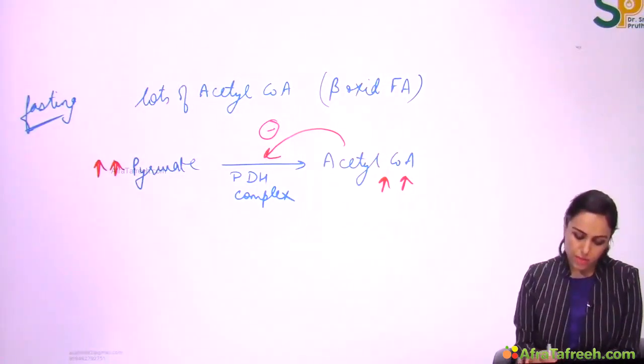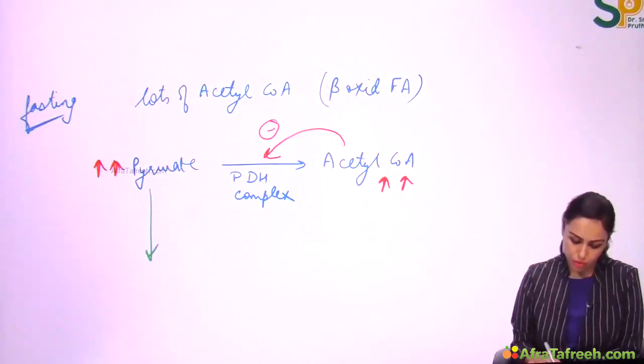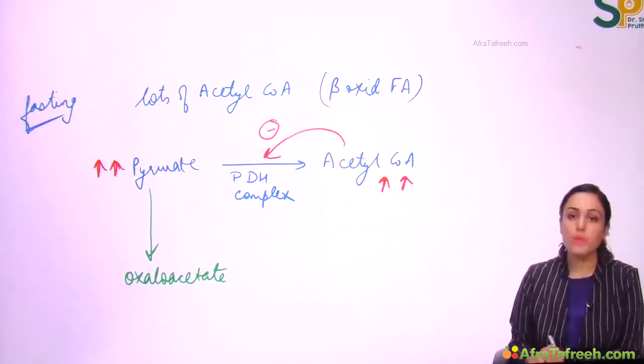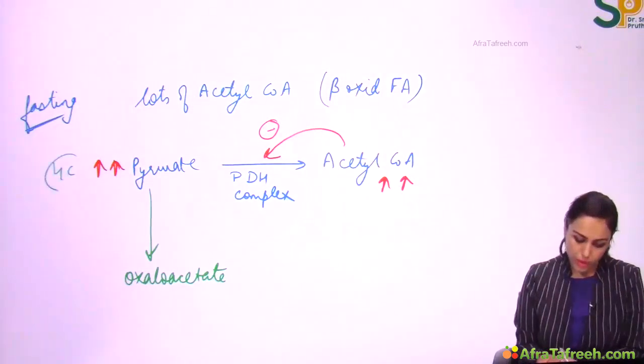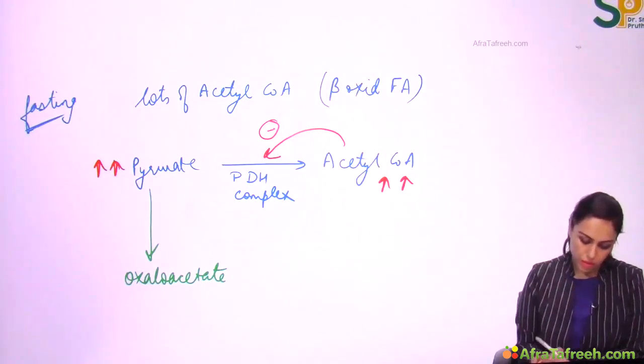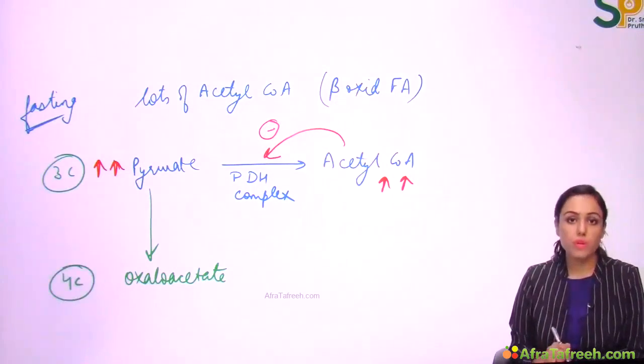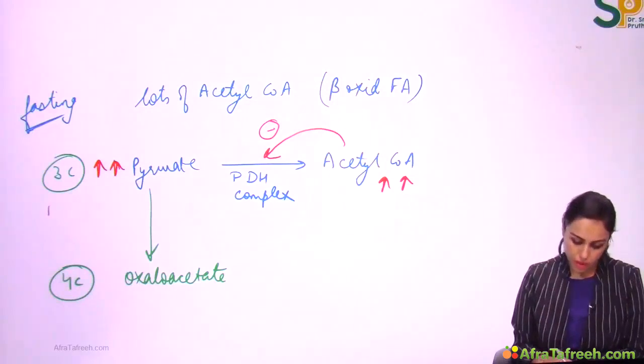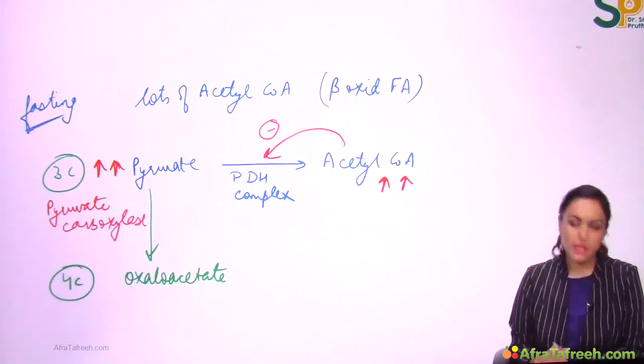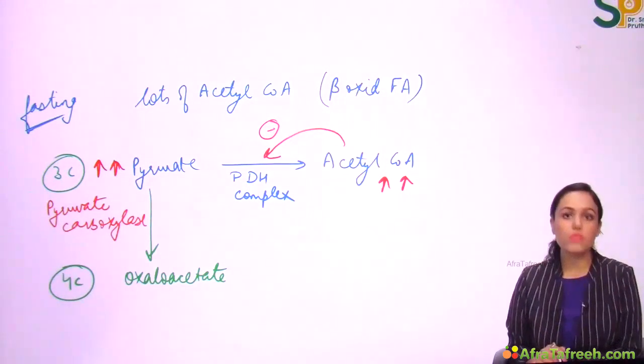Now this excess pyruvate will be used for the formation of oxaloacetate. See how many carbons pyruvate has? Pyruvate is a 3 carbon compound. Oxaloacetate is a 4 carbon compound. From 3 to 4 carbon, we have to add carbon dioxide. So the name of the enzyme here is pyruvate carboxylase. Any carboxylase uses biotin, vitamin B7, ATP and carbon dioxide.